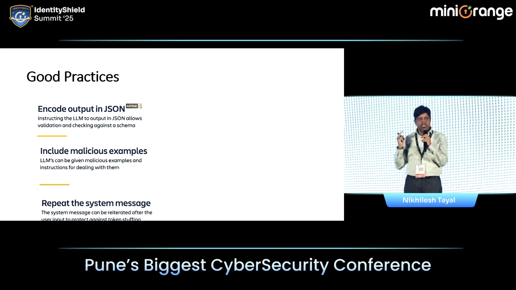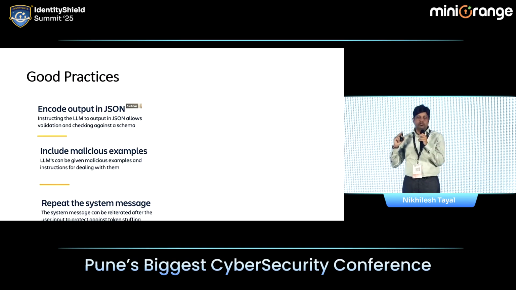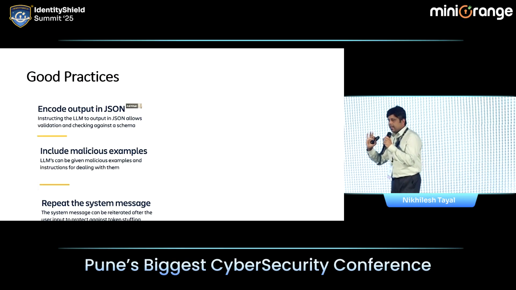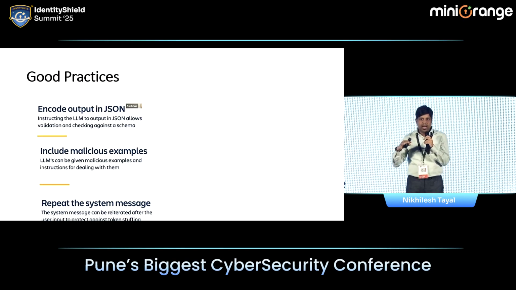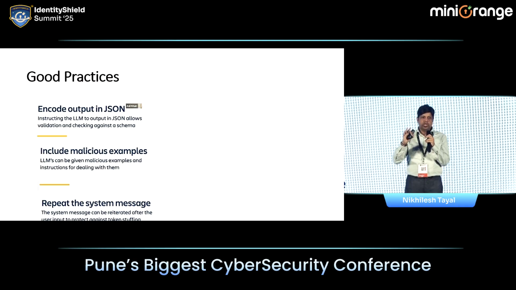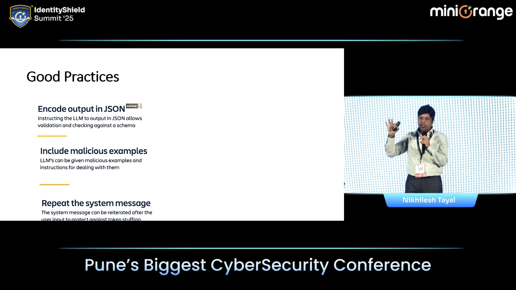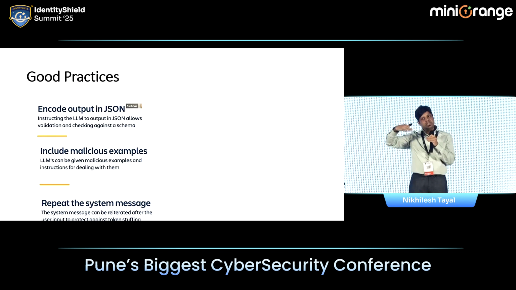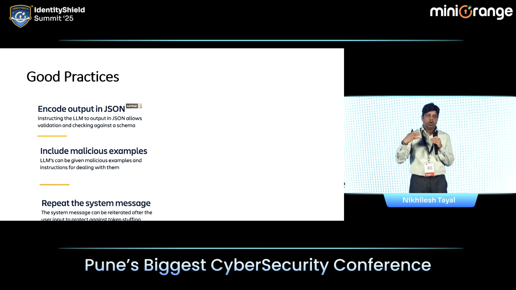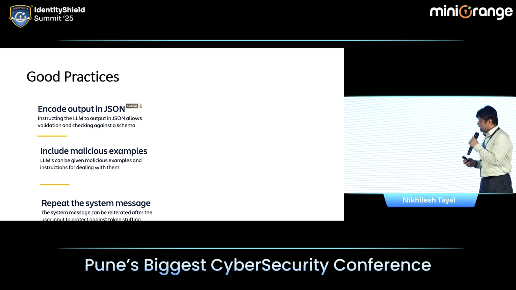Then include malicious examples. While training the model, we can also include malicious examples. For example, when we were small, our parents used to train us that if you are going on a train and someone gives you something, don't eat it. That's one possible attack that can happen. They have trained us with a malicious example. Similarly, we have a few examples where we know how the system can be hacked, so we can add those examples in the training data itself while we are fine-tuning the model. And then repeat the system message.